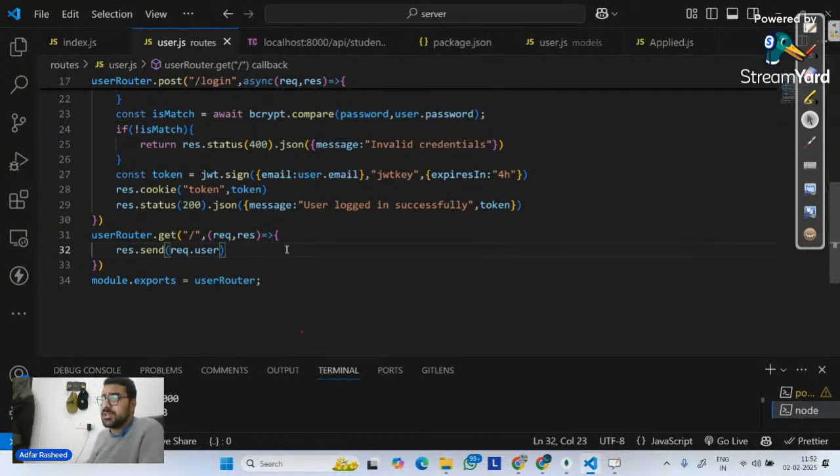Sir, can we not use sessions? Sessions are stored only for that specific session. Once you close the tab, it's going to be removed. Cookie is nothing at this point of time.